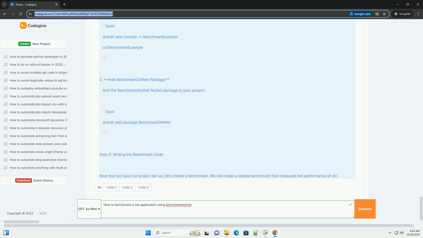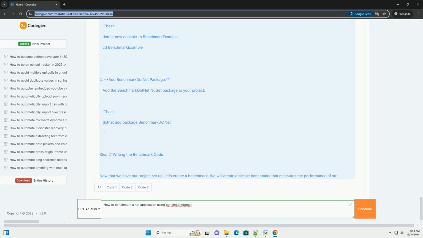numbers = new int[1000]; Random rand = new Random(); for (int i = 0; i < numbers.Length; i++), numbers[i] = rand.Next(1, 100). A benchmarking method for calculating the sum using a loop. Benchmark, public int SumUsingLoop, int sum = 0; for (int i = 0; i < numbers.Length; i++), sum += numbers[i];